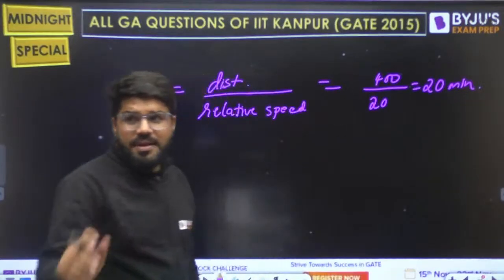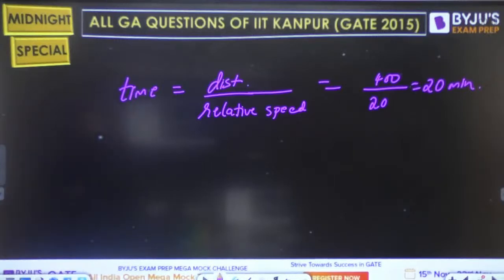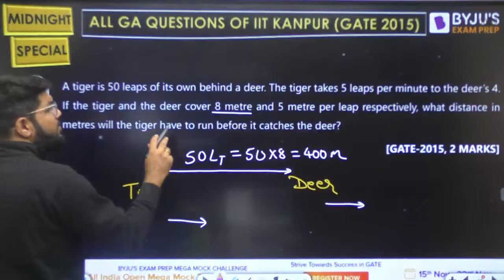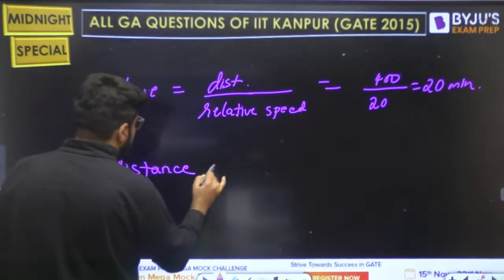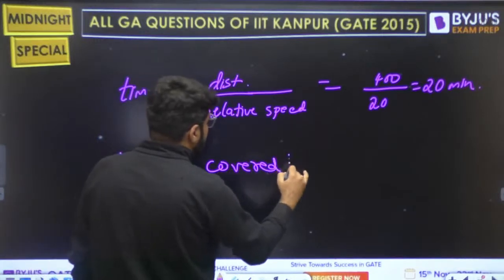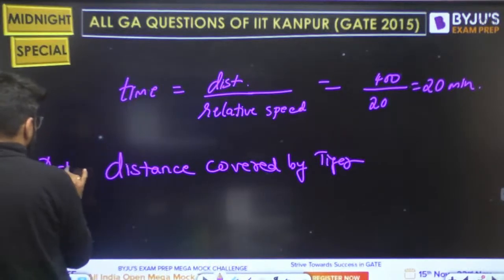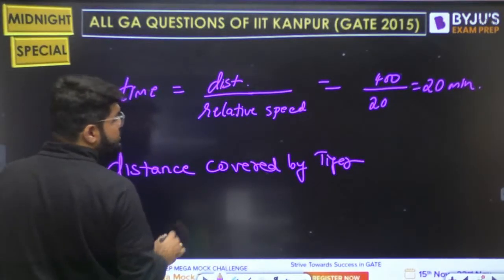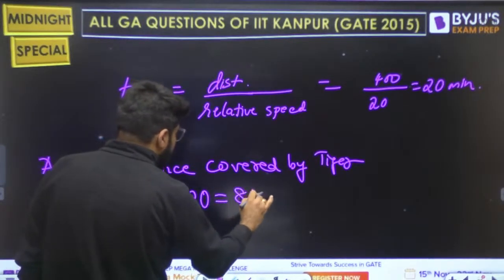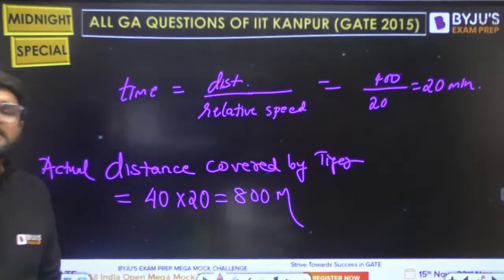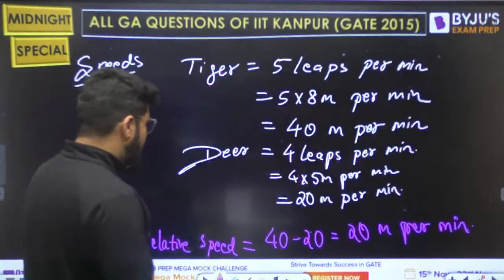What is the time taken? It is in minutes. That is 20 minutes. What did the question say? How many meters will the tiger have to run? So what is the actual distance covered by the tiger with its own speed? Distance is speed into time. The speed of tiger is 40 and the time taken is 20. So that is going to be 800 meters. So the distance covered by tiger to catch the deer is 800 meters.